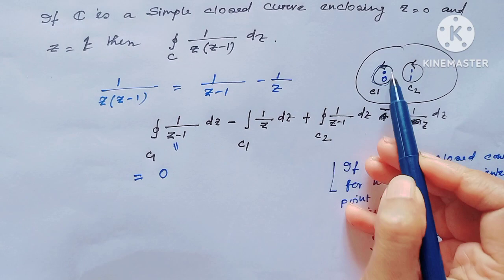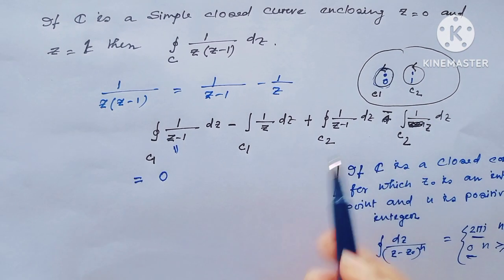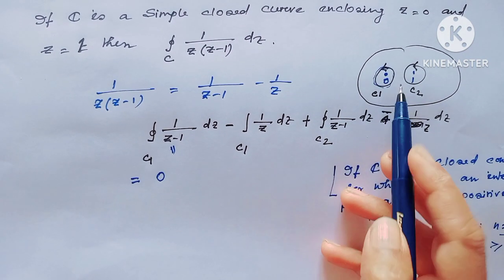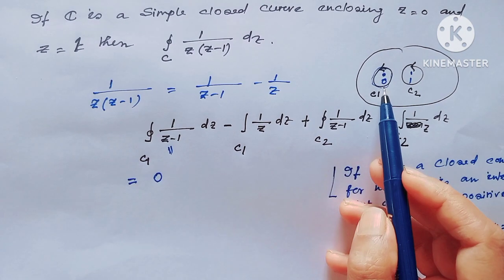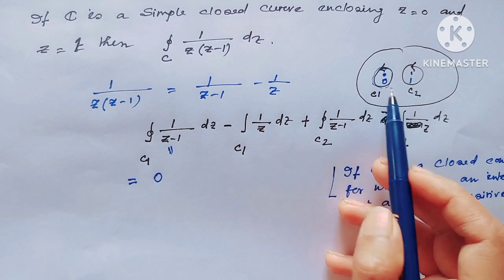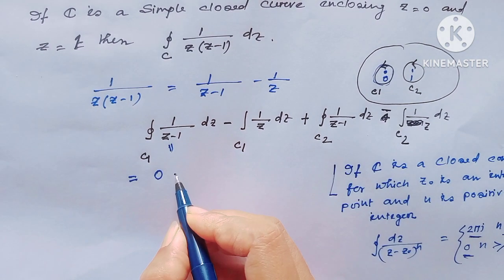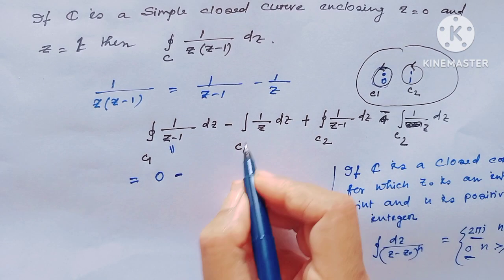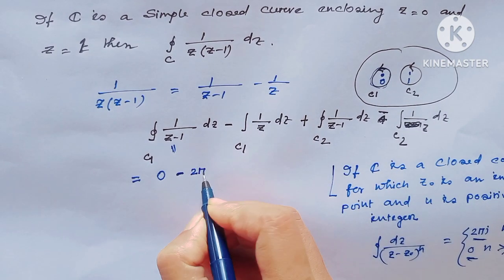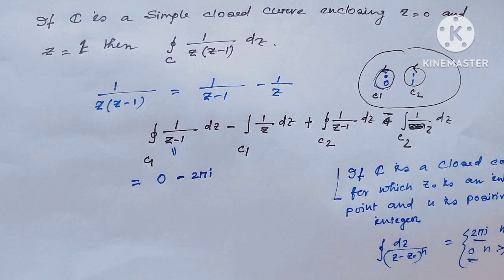In this closed curve C1, since it has a singularity at the point 0, this value is 2 pi I, as I showed in my previous video.